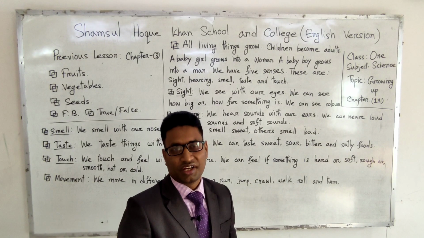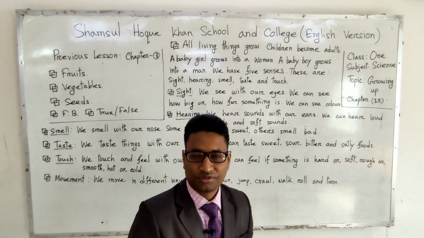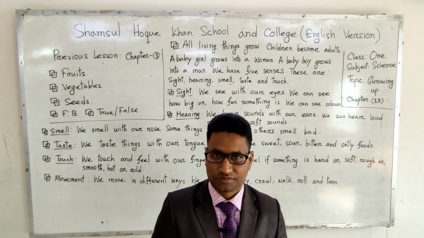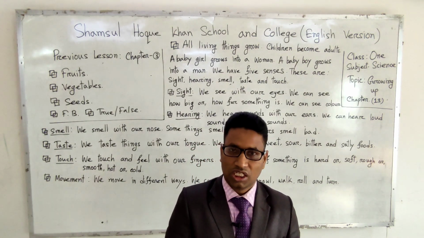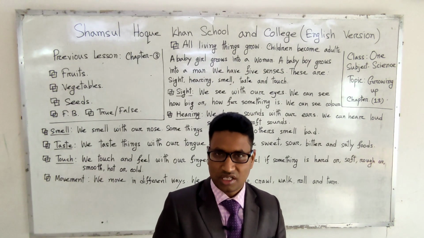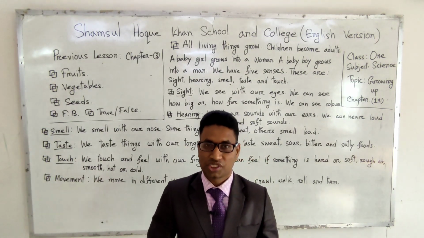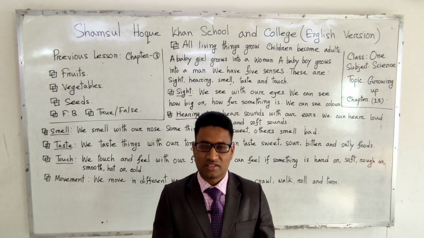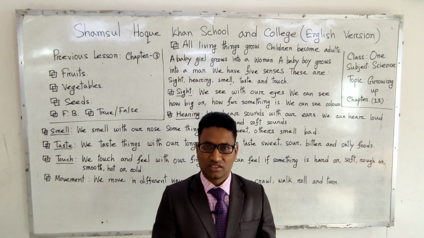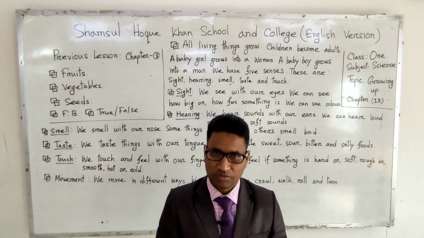And this is the 5th sense organ, স্পর্শ করা. Now the last one, movement. Movement is also discussed in this chapter. Movement, চলাফেরা করা. That means change of place. Organisms always change place, from one place to another.